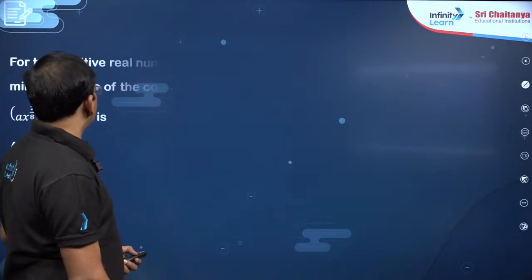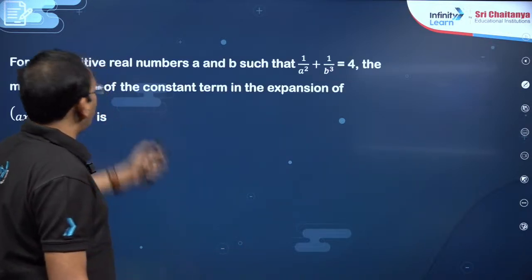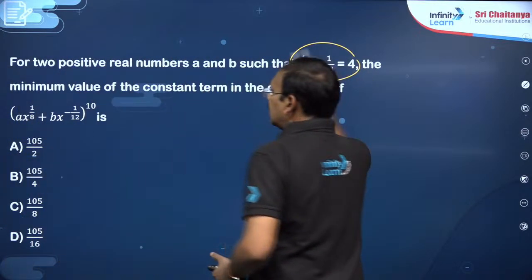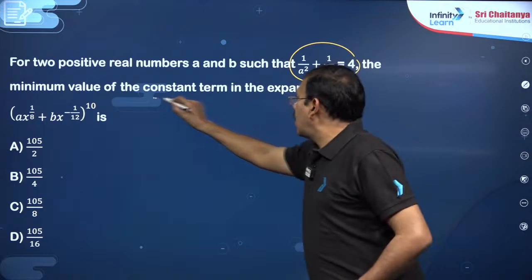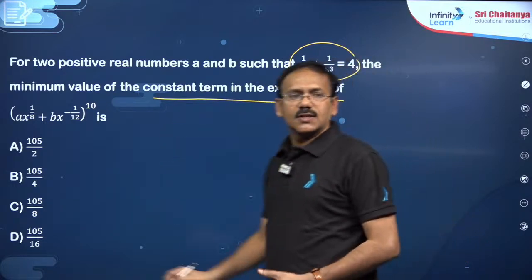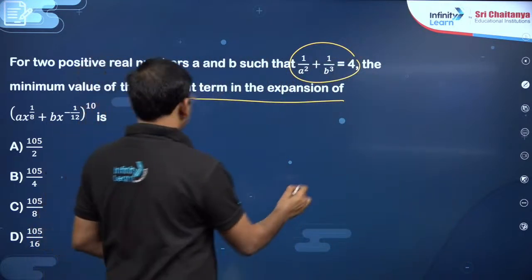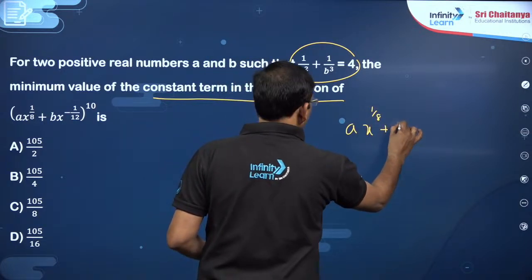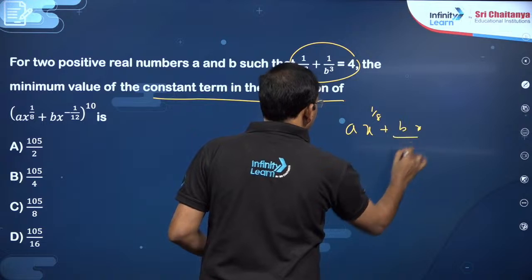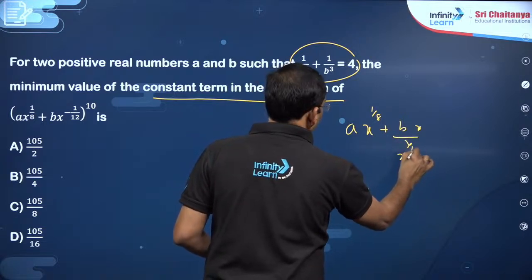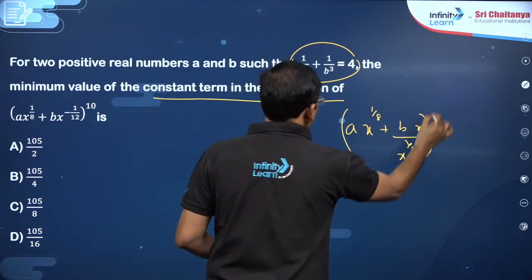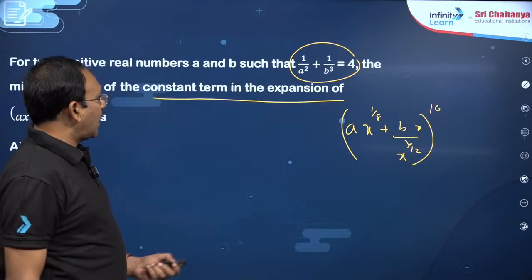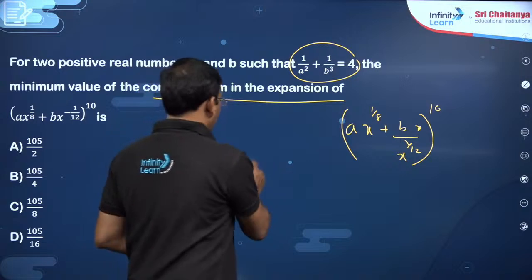Okay. Next, dear students, you see, for two positive real numbers A and B, such that this condition is satisfied, the minimum value of the constant term in the expansion of this. Same kind of question. So what is this? (A x power 1 by 8 plus B by x power 1 by 12) whole to the power of 10 is the given question. In this he has to find the constant term, so we have to minimize that. What is the constant term? Find R, my dear friends.